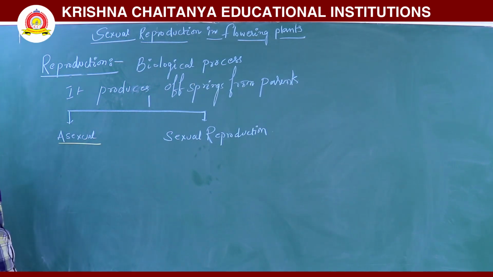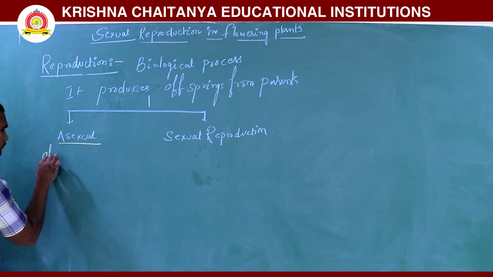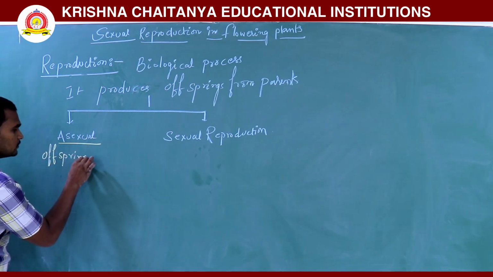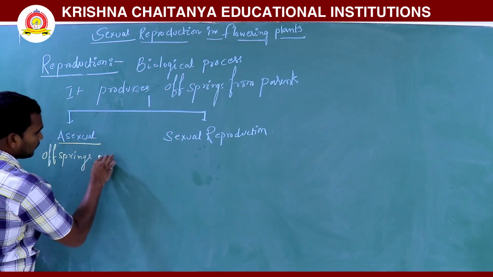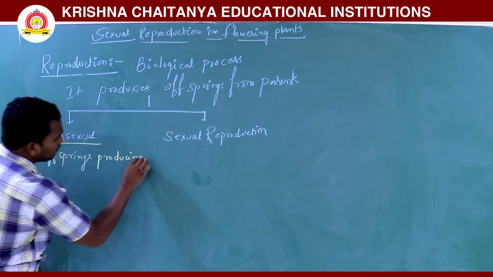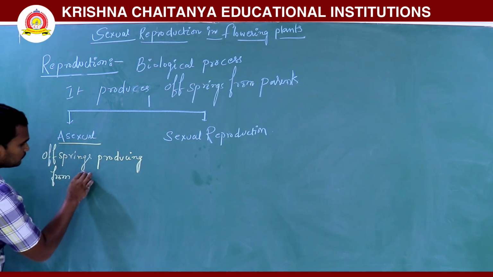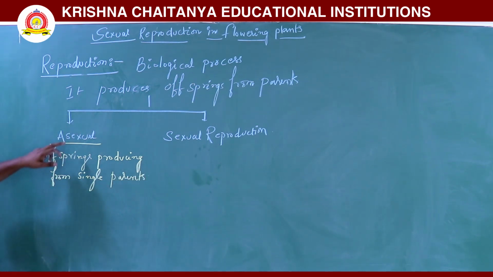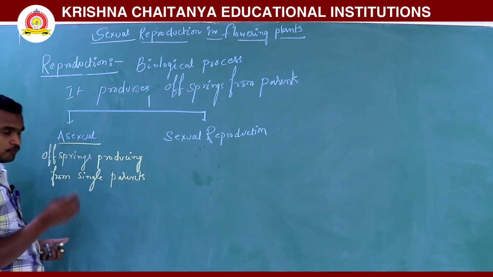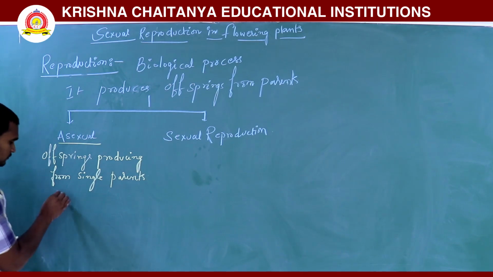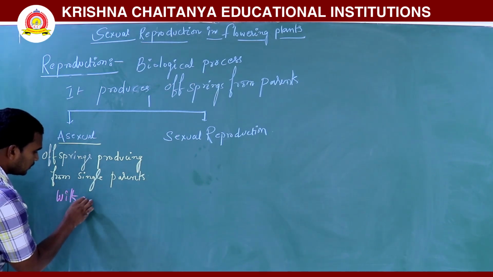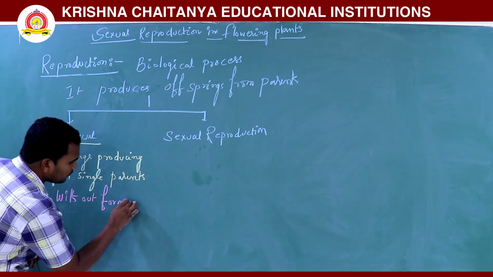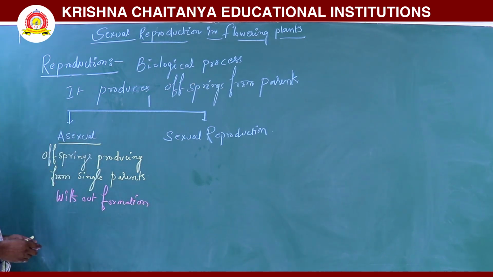In asexual reproduction, offsprings are produced from a single parent, with or without formation of gametes.